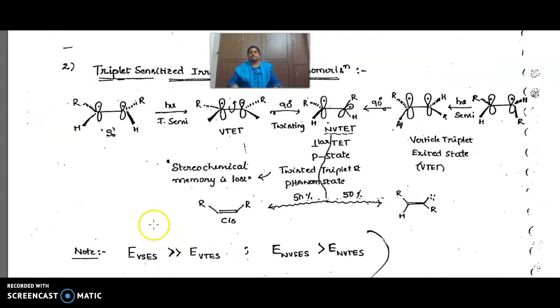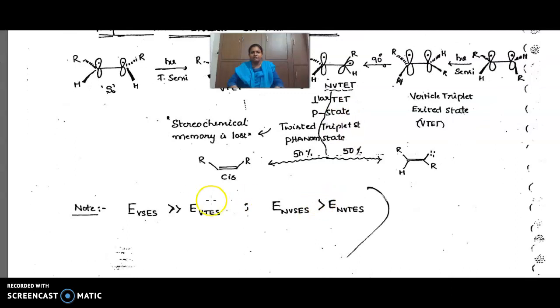Triplet sensitized radiation: if you use a triplet sensitizer, the singlet is converted to triplet, giving the vertical triplet excited state. If you twist the same way, you get the non-vertical triplet state. From the trans also you get the same, so from this you get cis and trans.